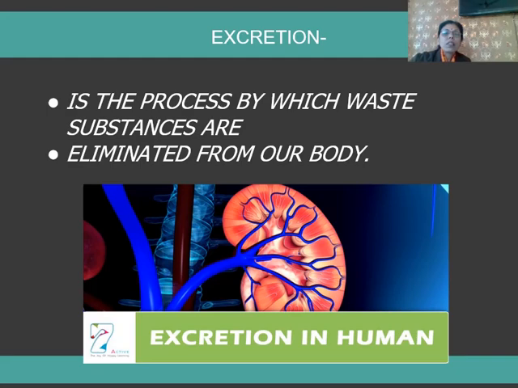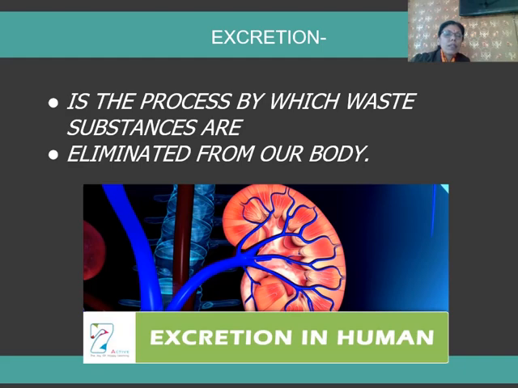How are these processes carried out? Just now I told you there are various excretory organs in our body. Mainly we have three excretory organs. That is kidneys. They remove metabolic nitrogenous waste, proteins which are not required by our body. Excessive water is also removed. Then lungs, they remove respiratory gases such as carbon dioxide. Skin also acts as an excretory organ because it helps in removal of excess water as well as salt. You must have experienced the process of sweating, that is removal of excess water as well as salts from our body.